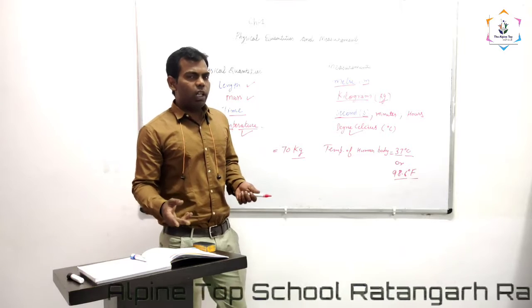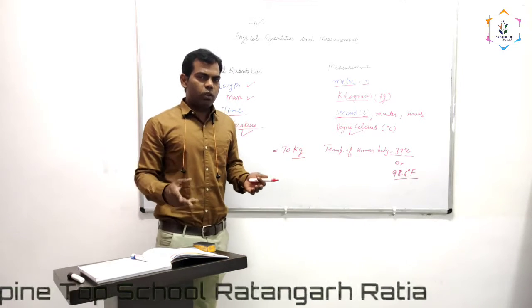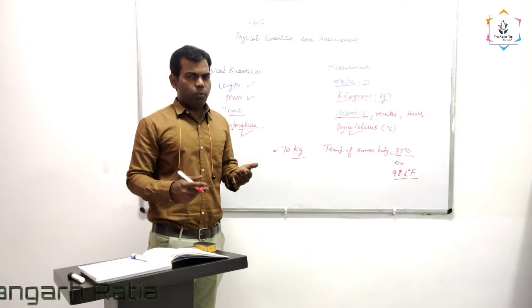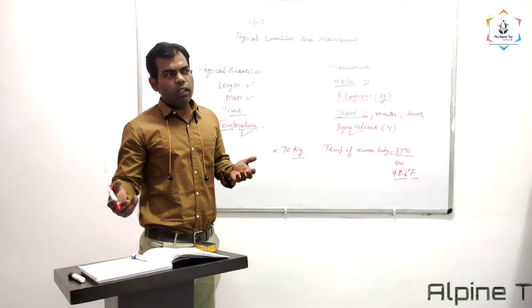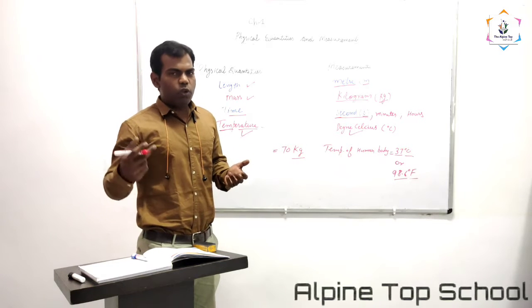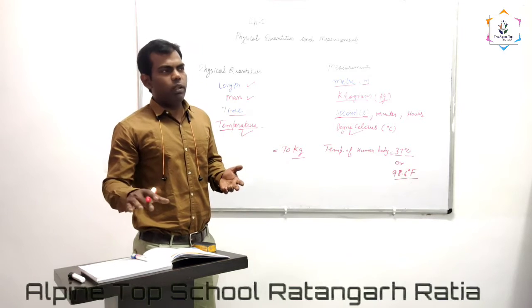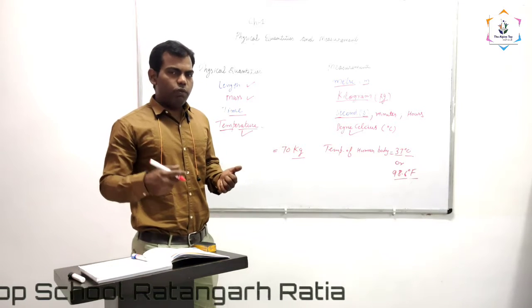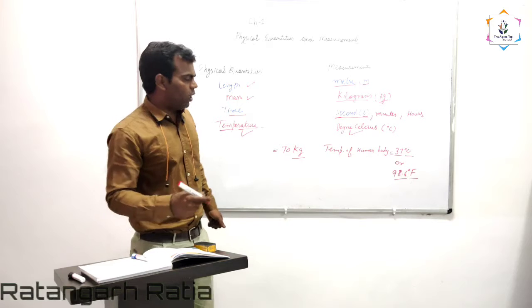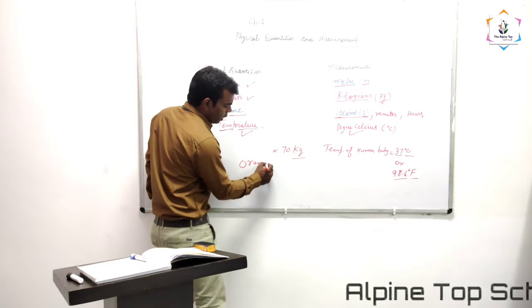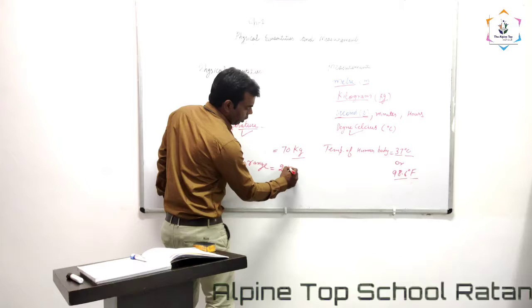In the similar way, you always use physical quantities and measurement in your daily life also. Suppose you are buying oranges from the fruit shop, then you will buy the orange in kg. Suppose you bought 2 kg of orange.